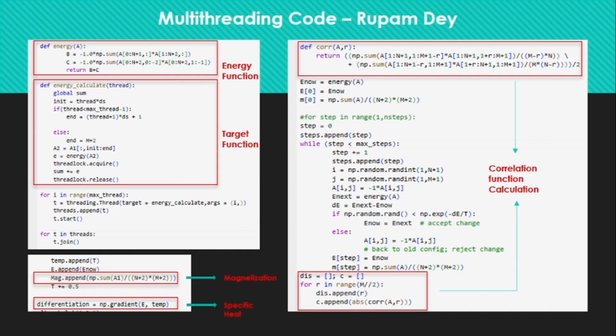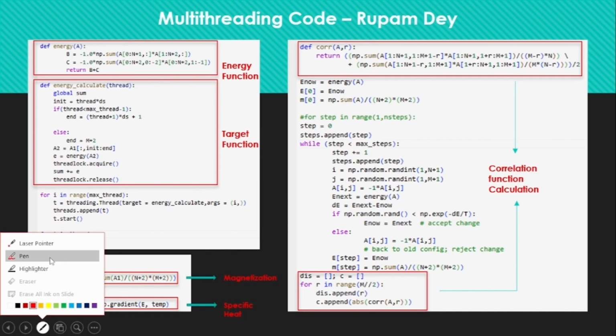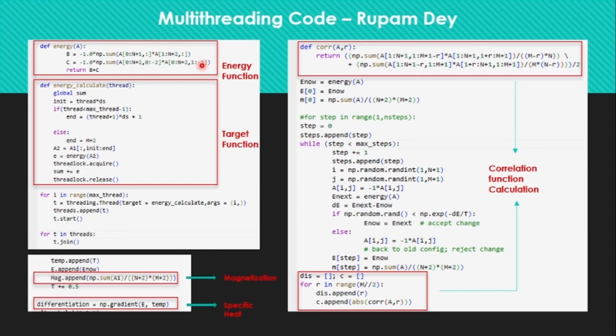So this is our energy function. In this energy function we are calculating the nearest neighbor, s1 dot s2. This is along the row and this is along the column. We have a 2D lattice actually. So this is the target function.